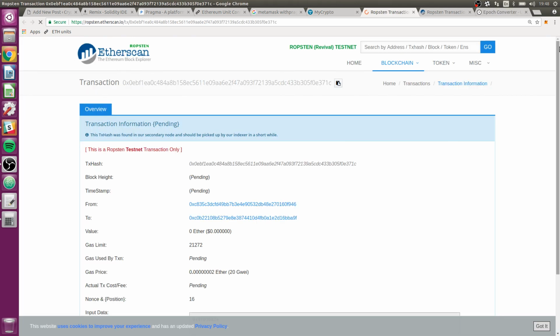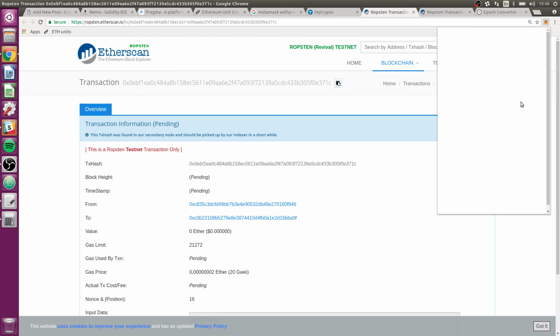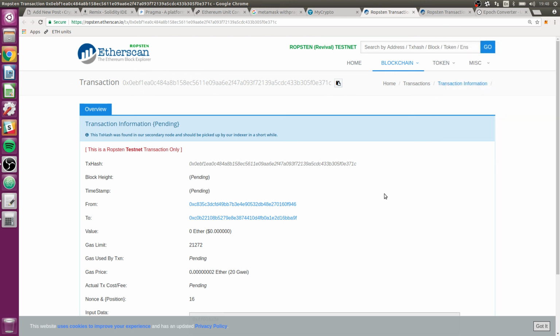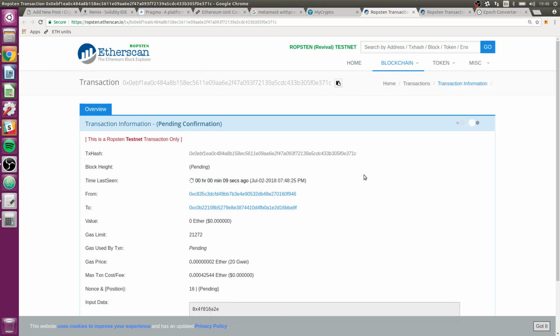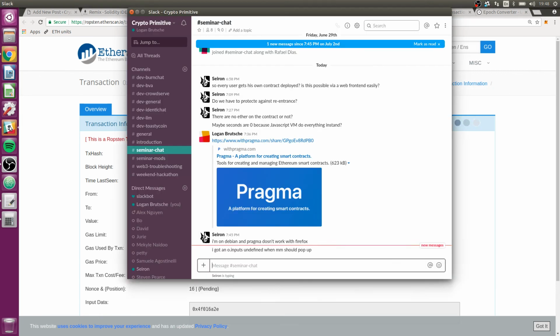This will bring us to the same page as if we went through MetaMask and clicked on our transaction right here. But again, we're going to wait for this. And now when this confirms, we should be able to inspect the transaction and actually see what it sent out and what happened. Oh, input's undefined. I wonder if